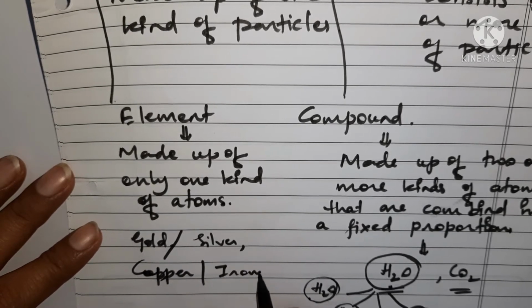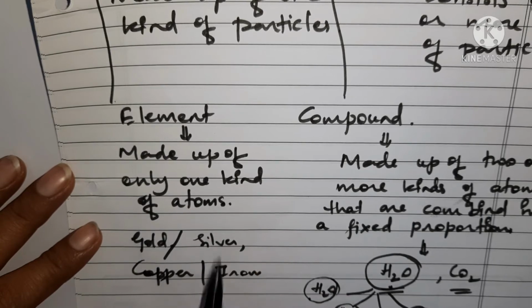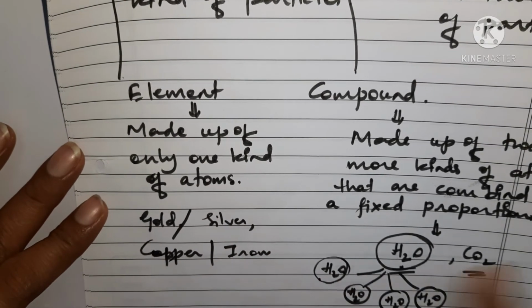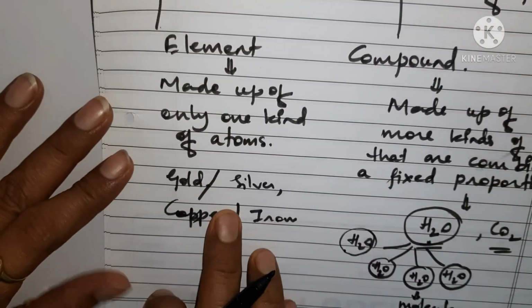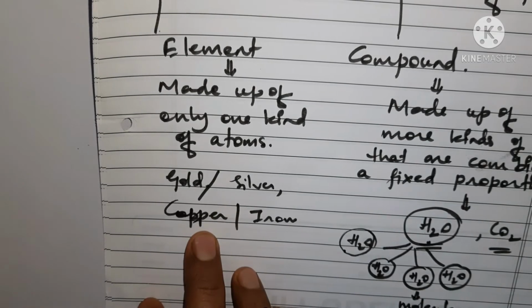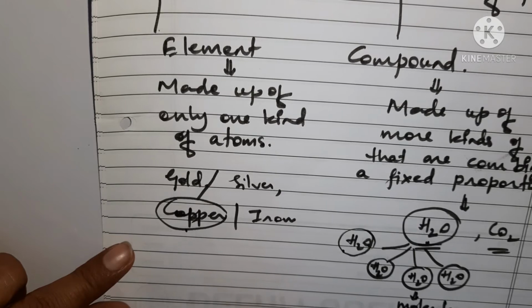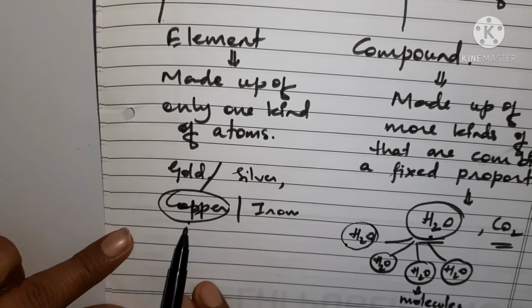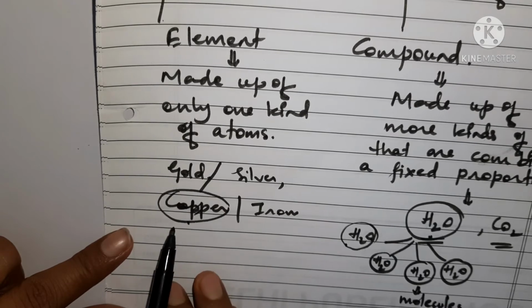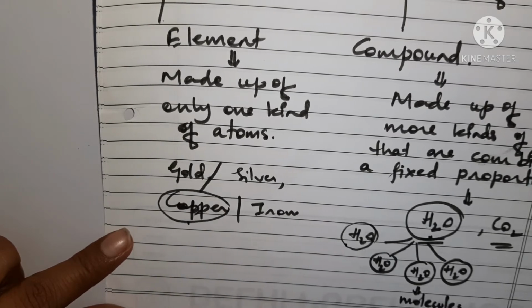All these are elements of same kind of atoms. From wherever you cut, in whatsoever amount you take, every particle, say if you are taking copper, consists of copper atoms only. There is no other element found in it. No other atom could be found in copper, okay.